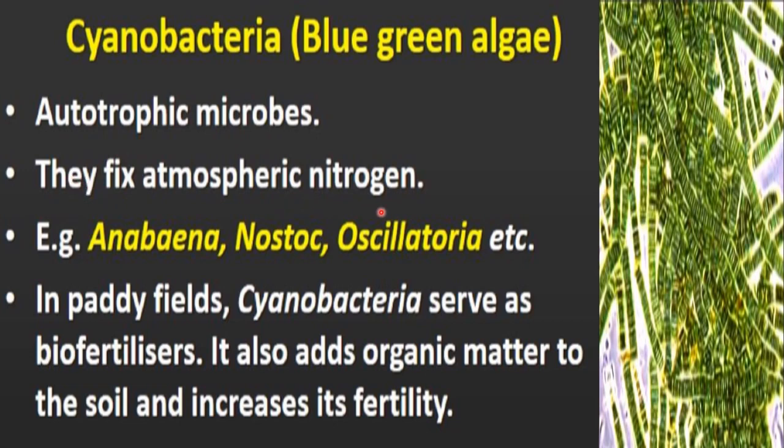I hope you remember, it was in 11th class. Heterocyst, a special nitrogen fixing cell, is present in cyanobacteria, so they can fix atmospheric nitrogen, which means it is a biofertilizer. Examples are Anabaena, Nostoc, Oscillatoria; all these cyanobacteria can fix atmospheric nitrogen.